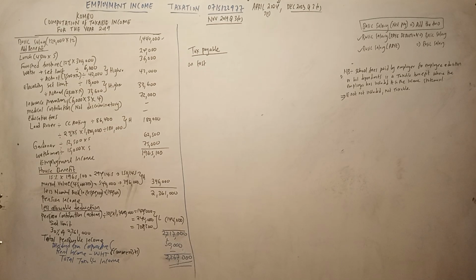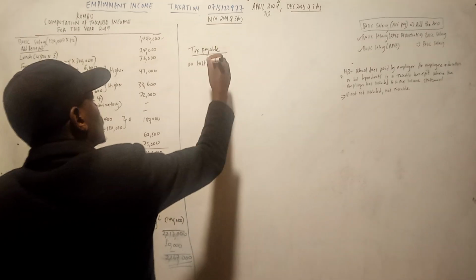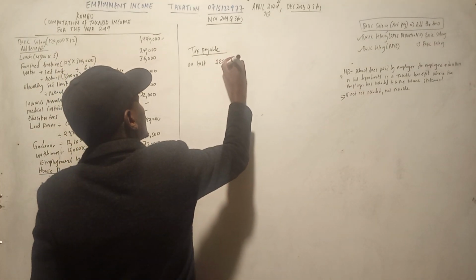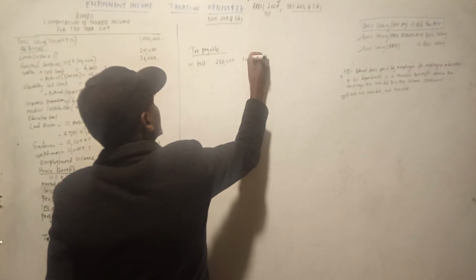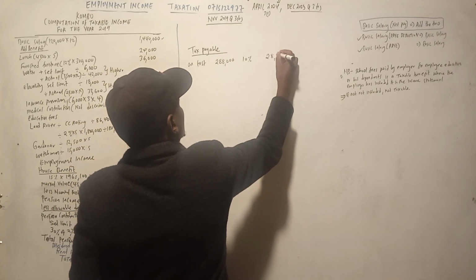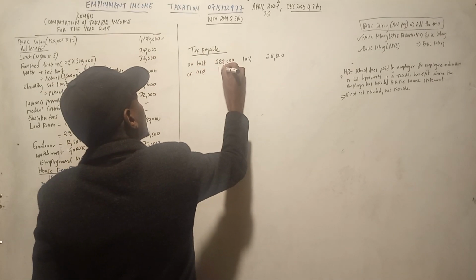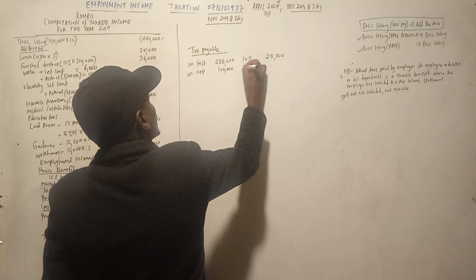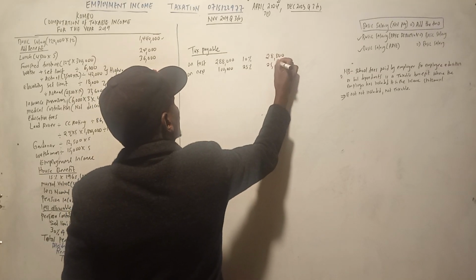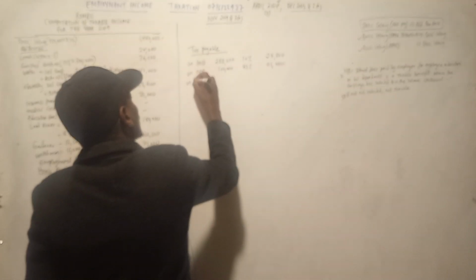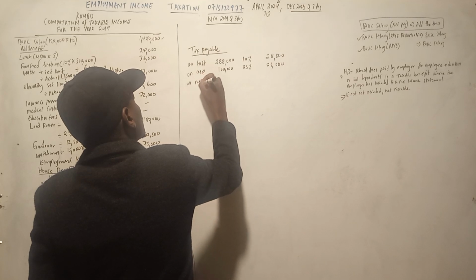The table anasema on the first 288,000, 10%, that is 28,800. On next 100,000, 25%, 25,000.